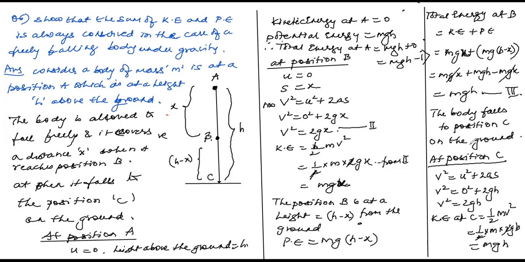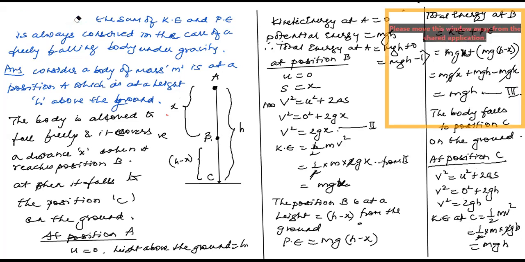Now the body falls to position C on the ground. At position C, v square equals u square plus 2as, so v square equals 0 square plus 2gh, v square equals 2gh. So now I can find kinetic energy. Half m v square, in place of v square put 2gh, so mgh is the kinetic energy at C. Now I'm going to wrap the question, children. Please try to remember the question.